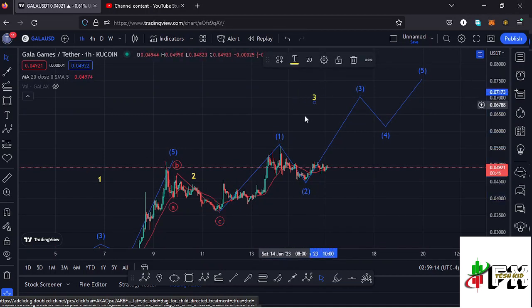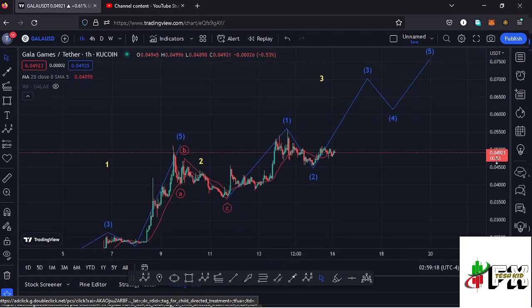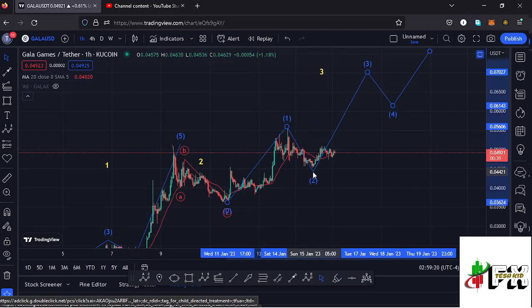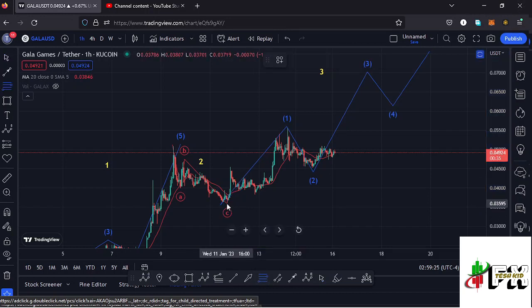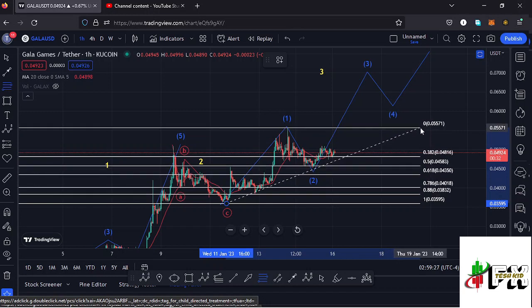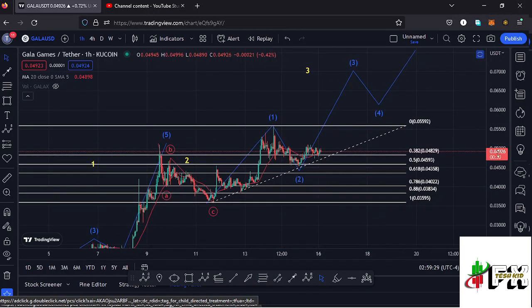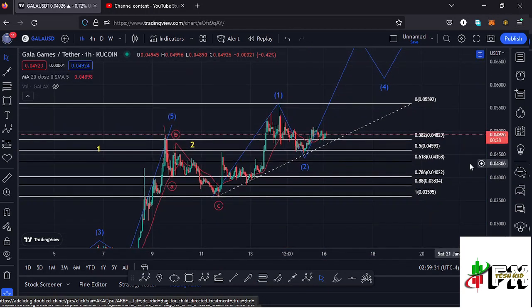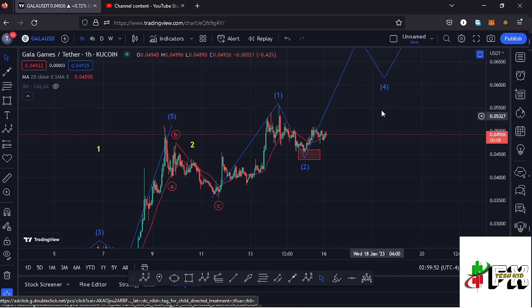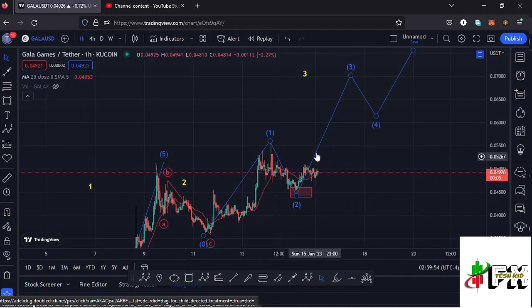and also complete the formation of that higher ED12 count 3 to the upside. And getting to see whether this second wave over here has done the minimum that we expect a second wave to the lower side to do, by connecting the Fibonacci from the low of the first wave to the high of that wave 1, that gives me a minimum retracement area between the fib level 0.5 and the fib level 0.618, and you can see we retraced into that target area over here between the fib level 0.5 and the fib level 0.618, and we have started another bounce to the upside in what could be the formation of this wave 3 to the